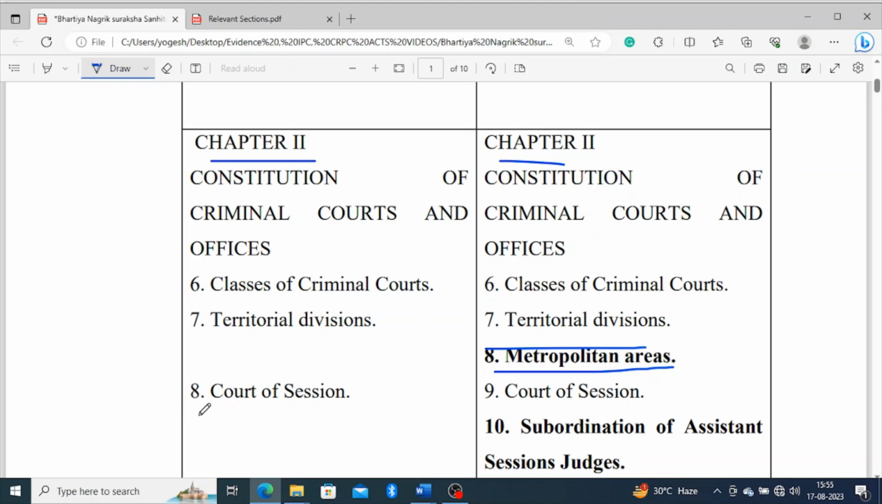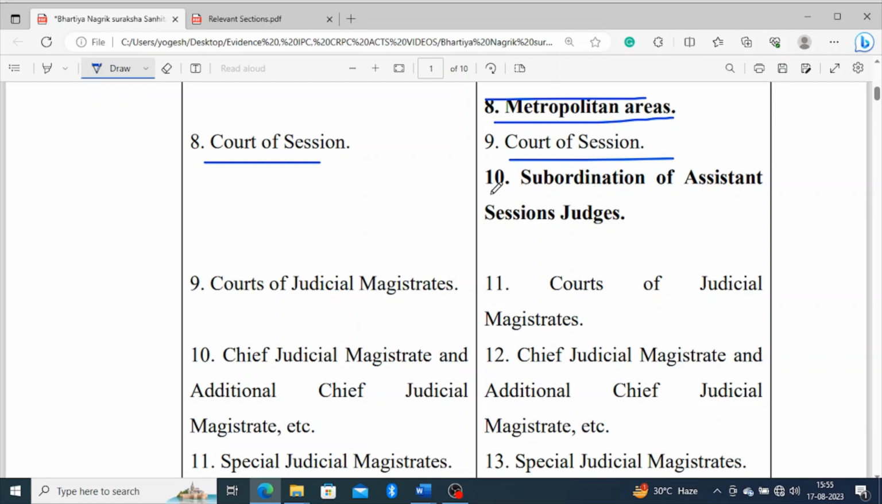The Court of Session will now be at section 8, whereas presently it is in section 9. Subordination of the assistant session judge has been omitted and is not there in the new act. Both these sections are not available in the new act. The Court of Judicial Magistrates is now at section 9, whereas currently it is at section 11.